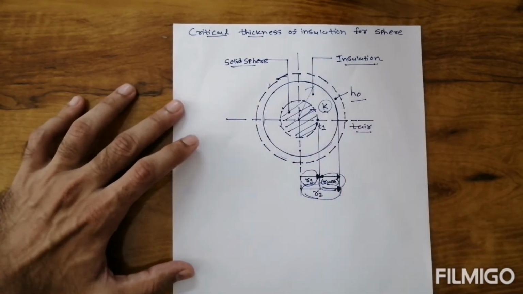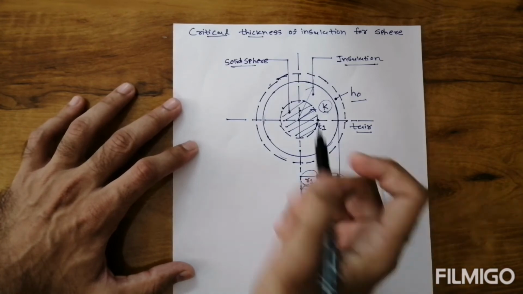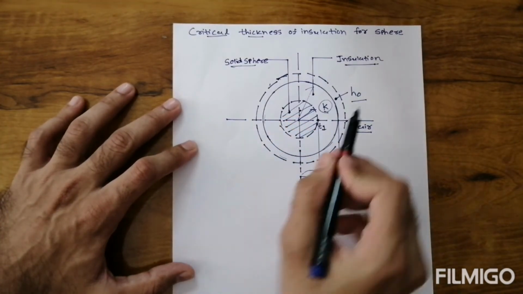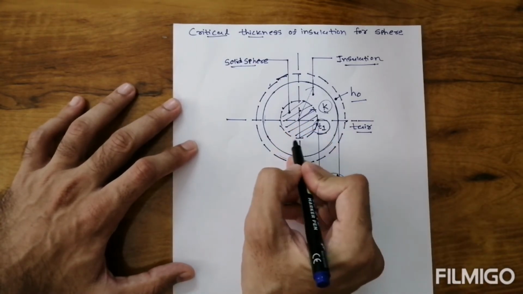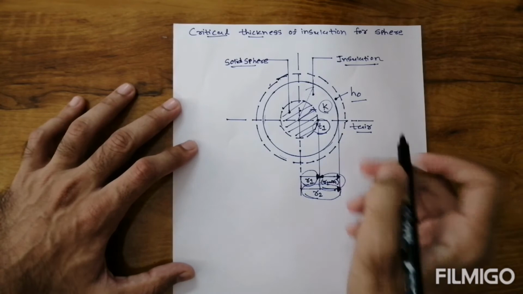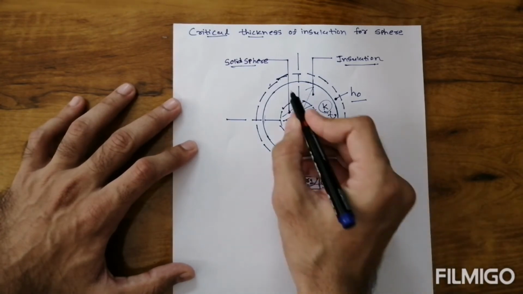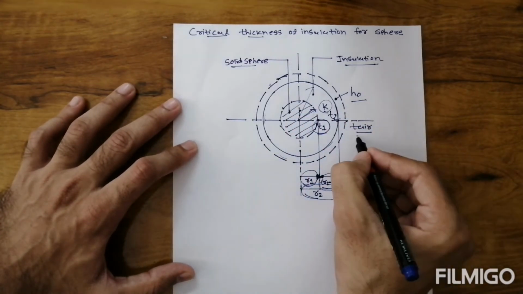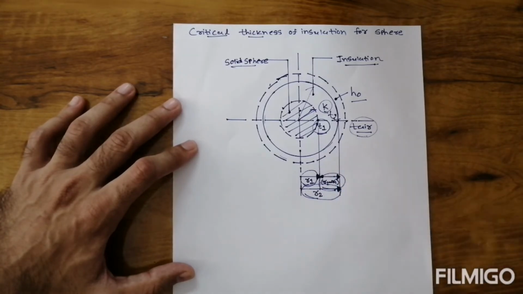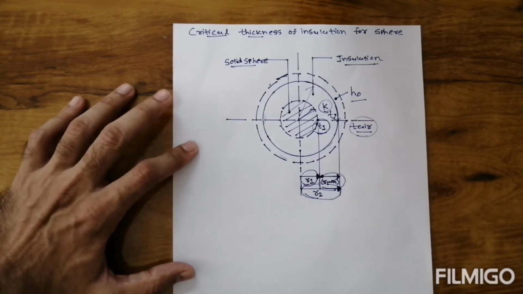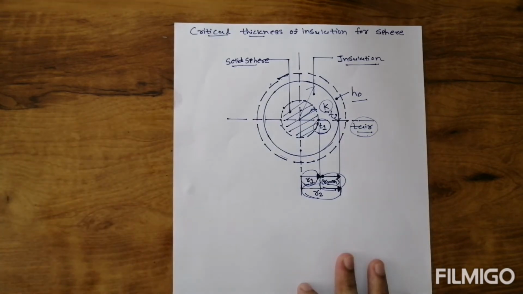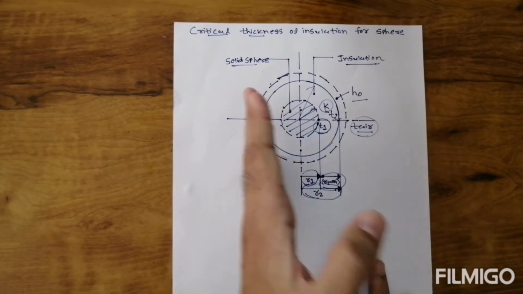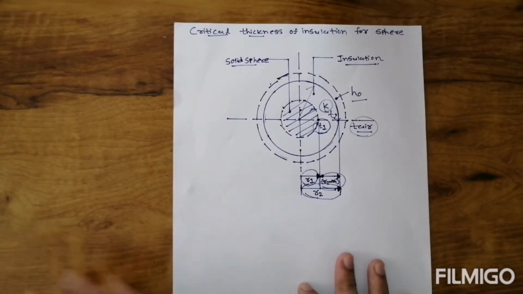HO means the heat transfer coefficient between the outside surface of the insulation and the surrounding air. T1 is the surface temperature of the solid sphere, T2 is the surface temperature of the insulation, and Tr means the surrounding or atmospheric temperature. Up to that point. Similar to the cylinder theory, we are going to derive the theory for the sphere. Only the resistance will be different.